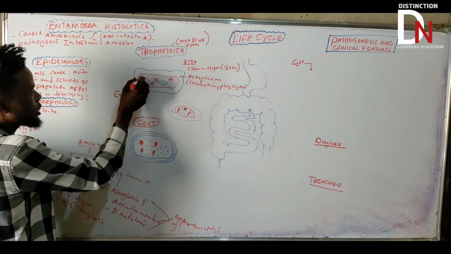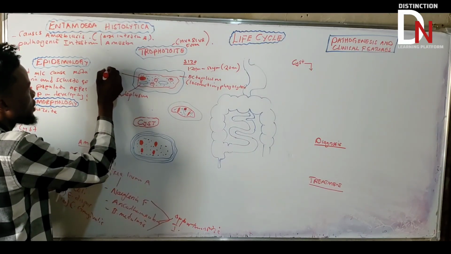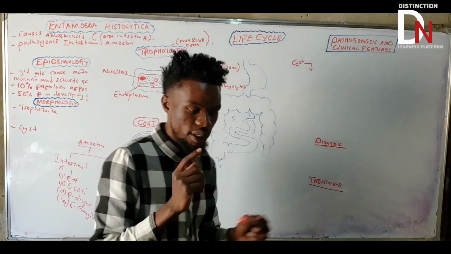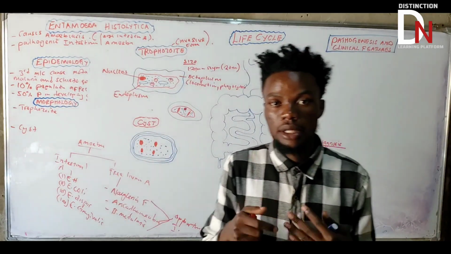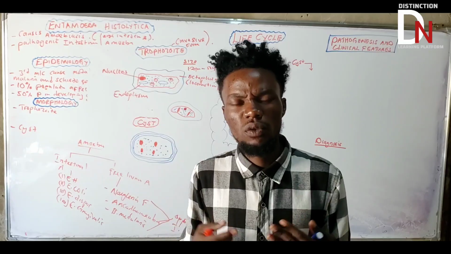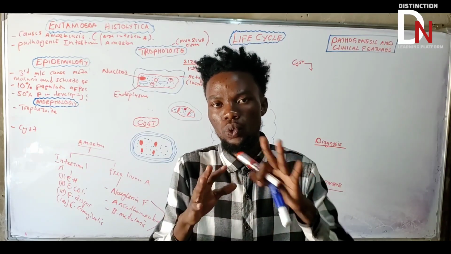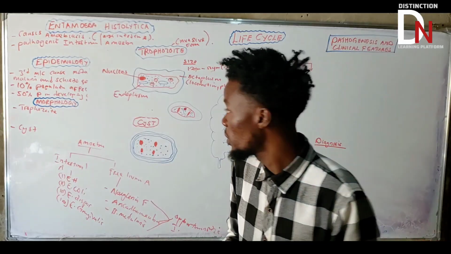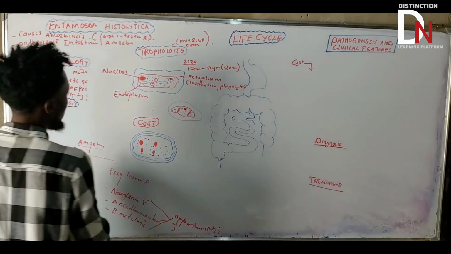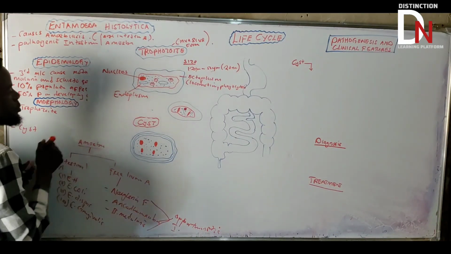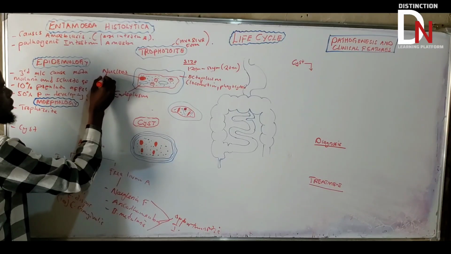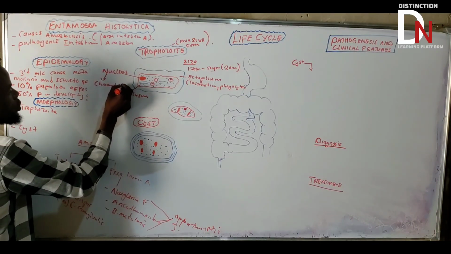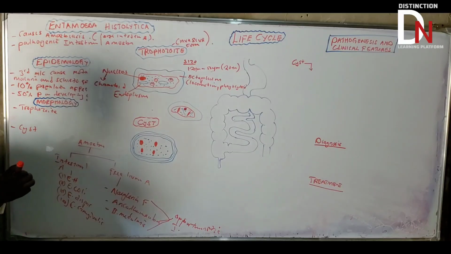Since we're talking about the endoplasm, let's talk about this structure here, which is what we call a nucleus. You need to understand something about the nucleus, and under a nucleus we talk about a lot of things. We'll talk about three important terminologies that they use. Don't get confused. What are those three important terminologies? They use what we call chromatoids.